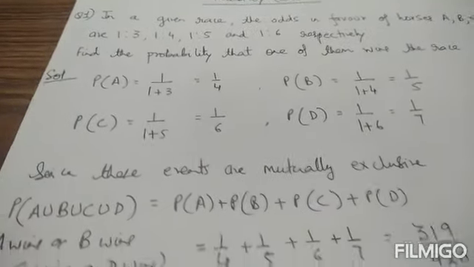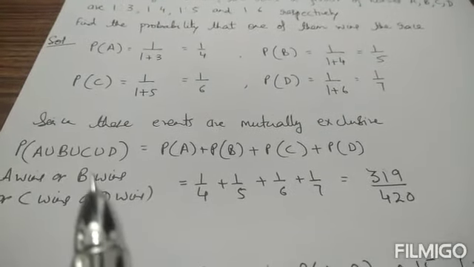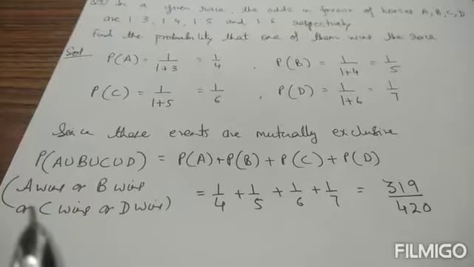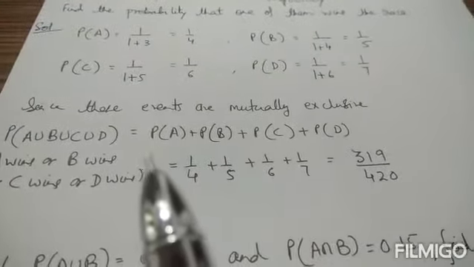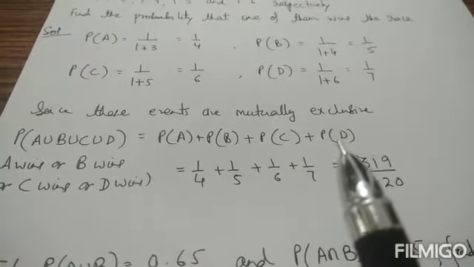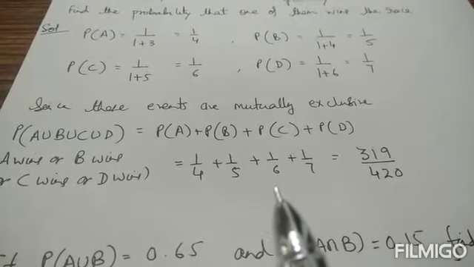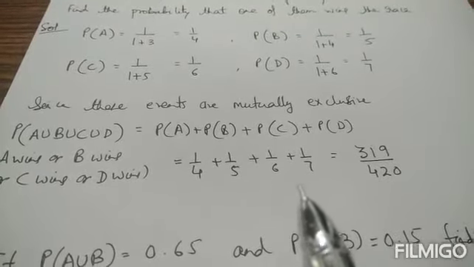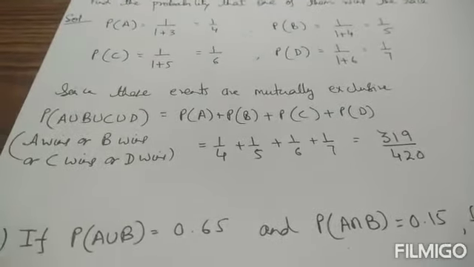Since all these events are mutually exclusive, probability of A union B union C union D, that means either A wins or B wins or C wins or D wins, is probability of A plus probability of B plus probability of C plus probability of D, which is 1 upon 4 plus 1 upon 5 plus 1 upon 6 plus 1 upon 7, which simplifies to 319 upon 420.